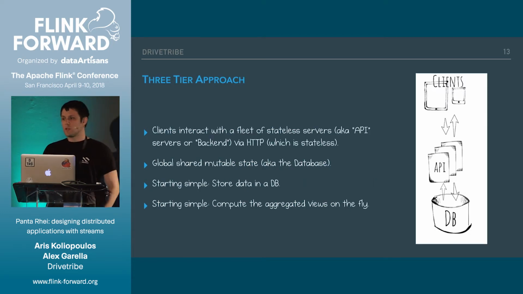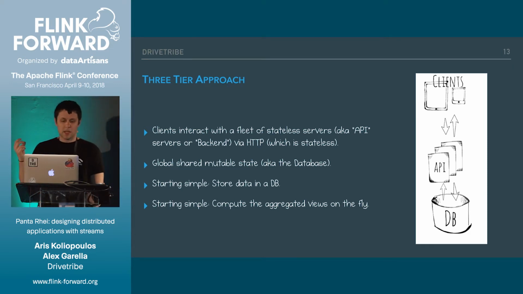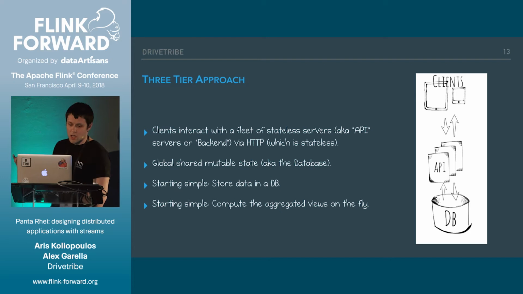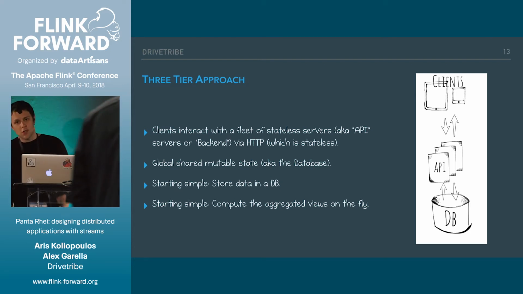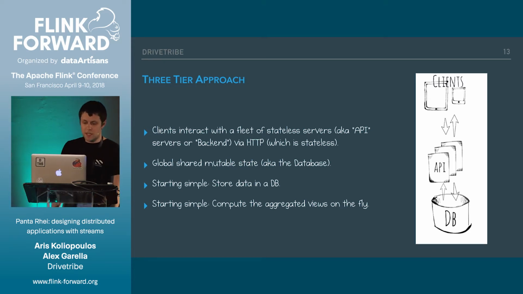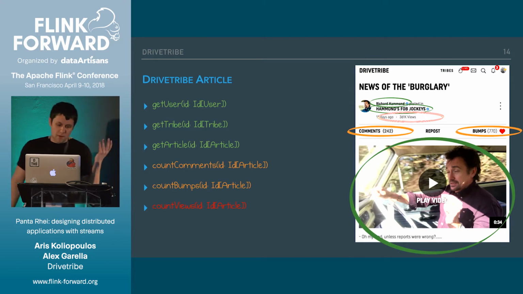So a naive approach would be to start with something like a three-tier architecture that people are familiar with, where clients interact with a fleet of stateless servers, also known as the API or the backend, via HTTP, which is a stateless protocol anyway. Those perform simple tasks like access control, view composition, etc. And whenever there is something that they need to remember for the future, they use a database, which is essentially a global shared mutable state. A simple approach would be to just store all the data there and then compose those aggregated views on the fly at read time. For the example of the article that we have, that would look a bit like that.